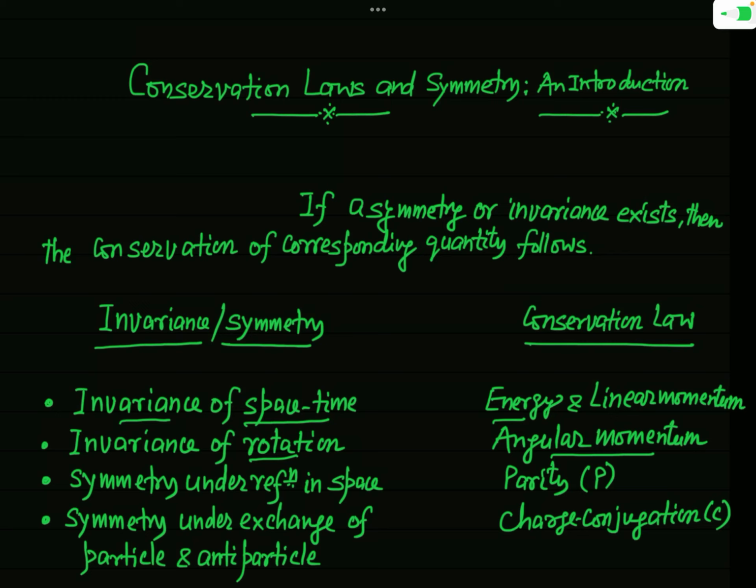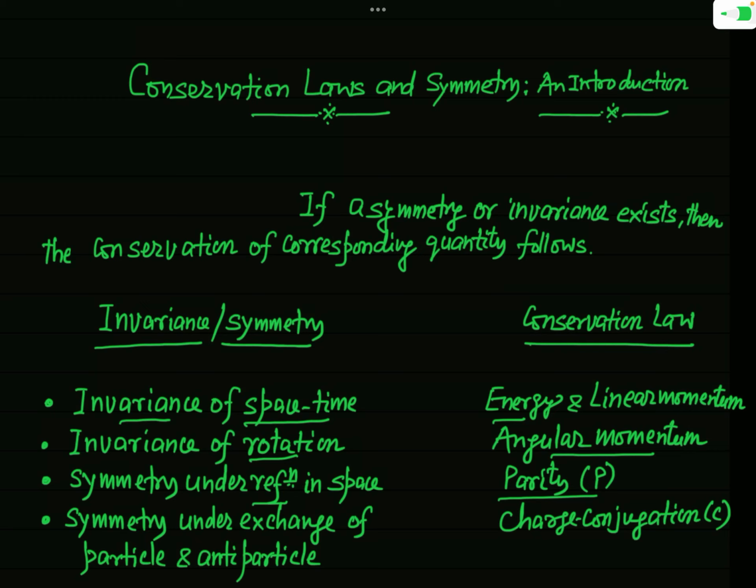Okay. And similarly, when you talk about the symmetry under reflection, that is, the origin is just reflected, r is changed into minus r, then this symmetry under reflection, you will see later on, leads to the conservation of parity of the system.